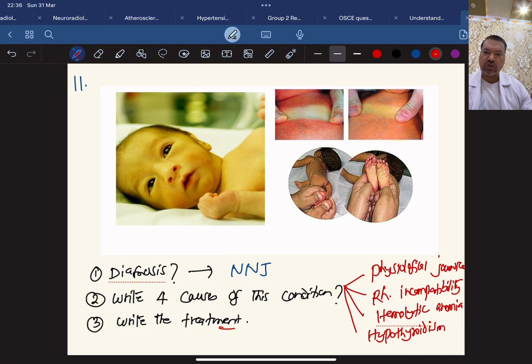Now, write the treatment. If it is a physiological jaundice, you don't need any treatment here, but once a pathological jaundice is there, then we should give a treatment like phototherapy or exchange transfusion. We can call it double volume exchange transfusion. So see this, phototherapy and double volume exchange transfusion. Sometimes we can take the help of some drugs also, especially if it is Crigler-Najjar syndrome type 2. Phenobarbital is commonly given.